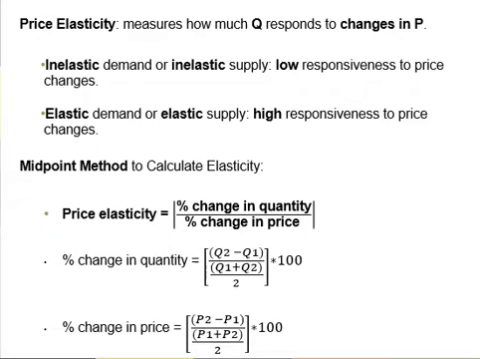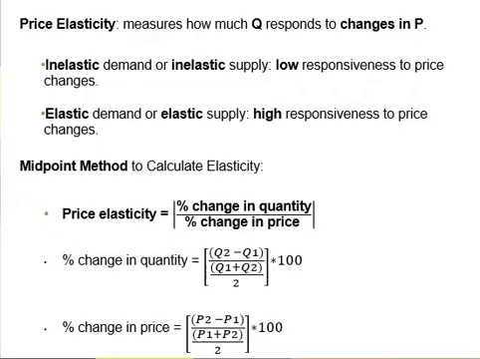Assume P1 and Q1 represent the old price and old quantity levels. P2 and Q2 represent the new price and the new quantity levels. To get the percentage change in quantity, we take the new quantity level Q2 minus the old quantity level Q1, then divide the result by the average of Q1 and Q2. The average, or the middle point between Q1 and Q2, is calculated by Q1 plus Q2 divided by 2.